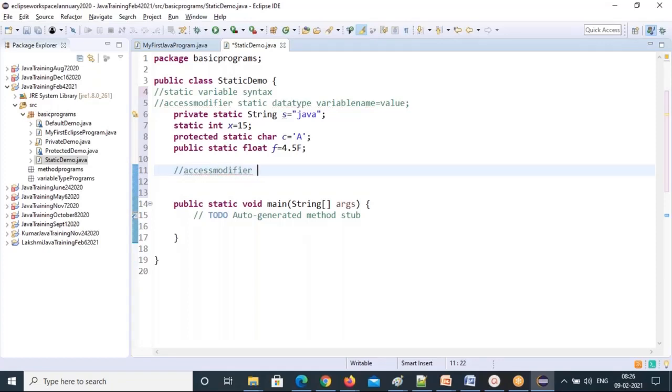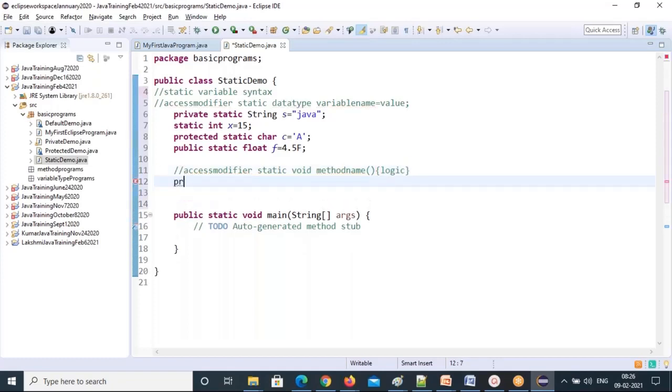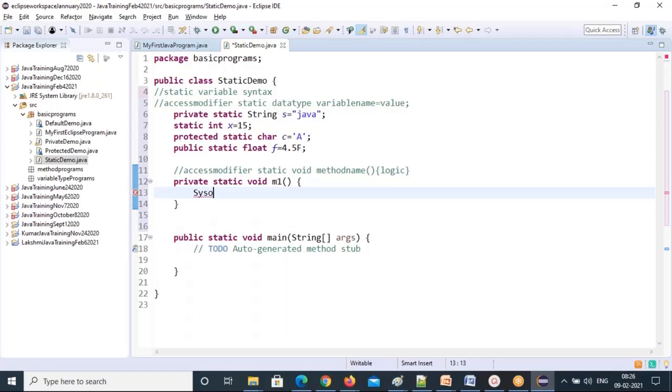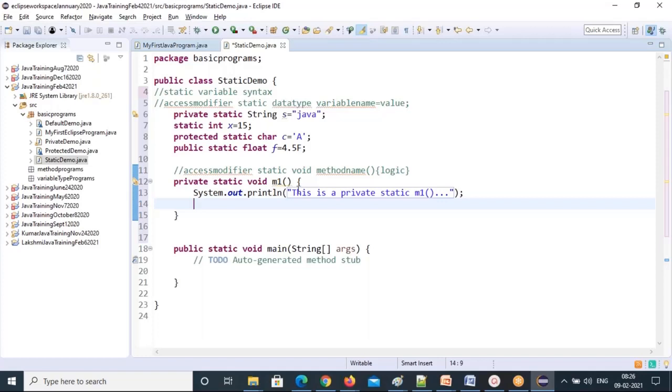Access modifier, static, void, method name. So this is where you build the logic. Following this, I'm creating the private static void method m1. I'll just use it. You can use all this data here, right? This is the private static m1 method, and I'm writing simple logic. You can use this data if you want.